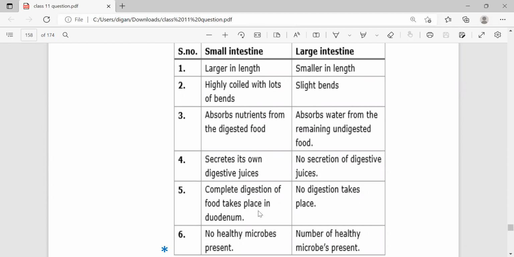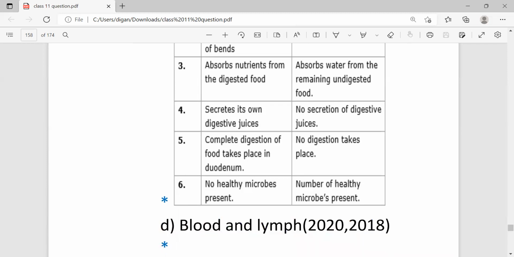Complete digestion of food takes place in the duodenum, whereas no digestion takes place in the large intestine, only the absorption of water takes place. No helpful microbes are present in the small intestine, and a number of helpful microbes are present in the large intestine. Here also I am giving you 6 points for 2 marks. Write 3 differences which you feel comfortable with.